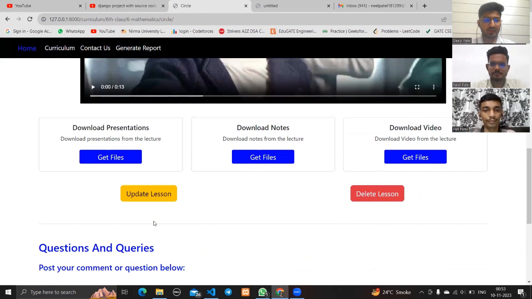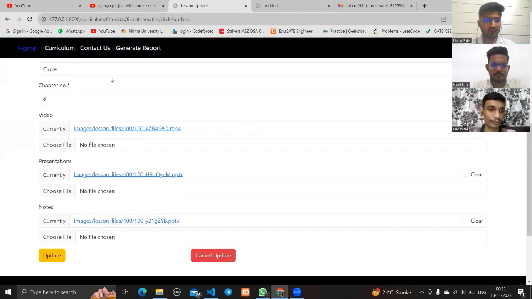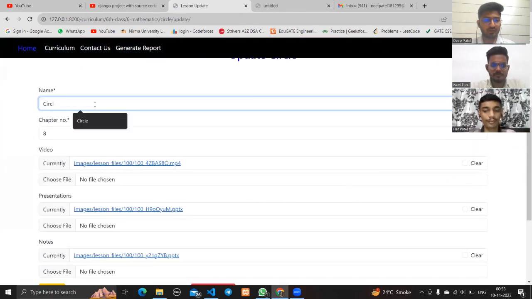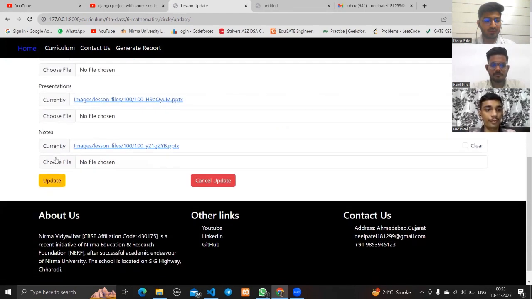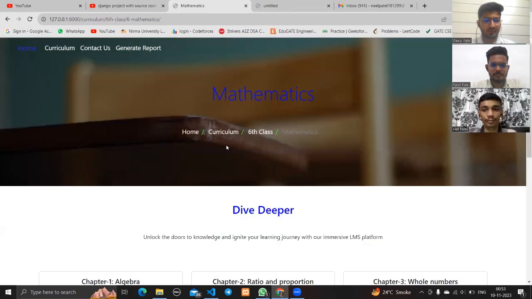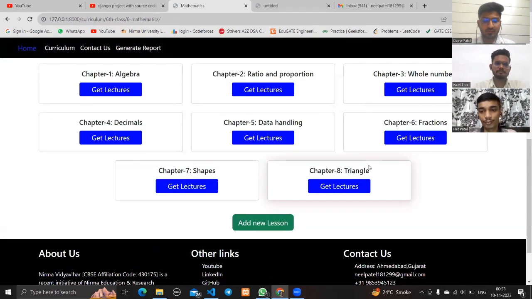So student can here download presentation, notes and videos. And here teacher can update lesson if teacher wanted. If teacher wanted to change the name circle to triangle, then teacher can do that. And after clicking on the update button, we can see that chapter 8 name will be converted to triangle.